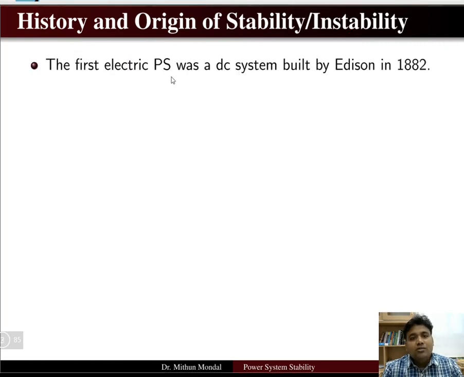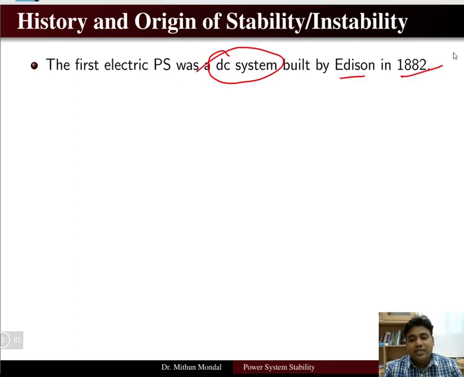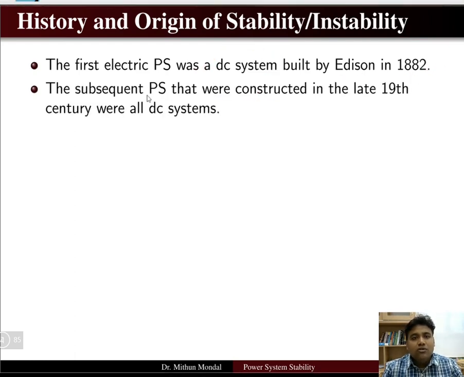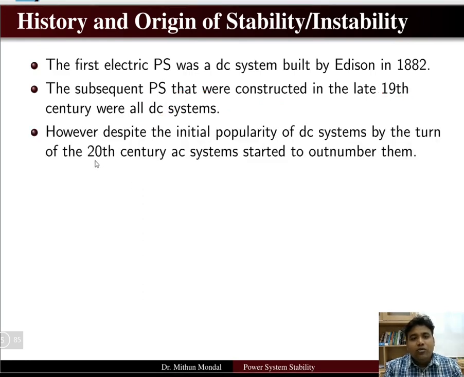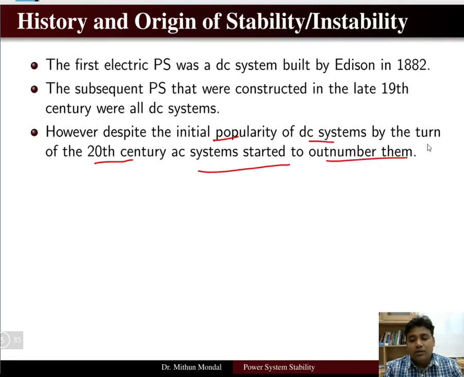So the first electric power system was basically the DC system which was built by Edison in 1882. The subsequent power systems that were constructed in the late 19th century were all DC systems. So basically we were operating on DC system. Then in the 20th century, despite the initial popularity of DC system, AC systems started to outnumber them.